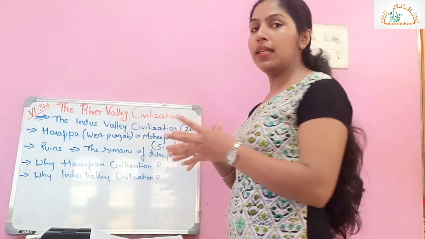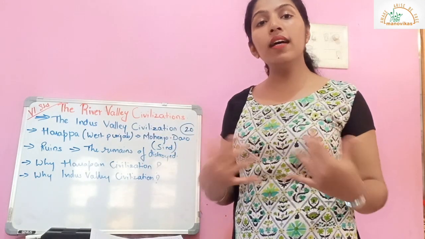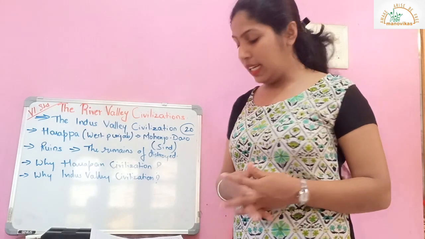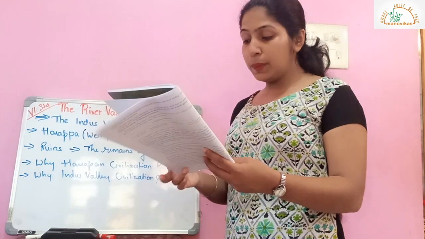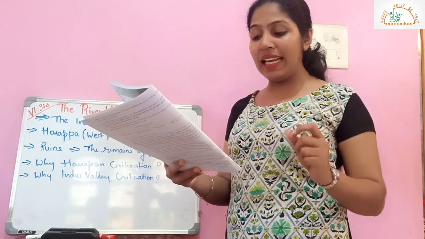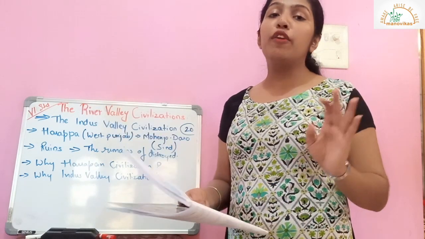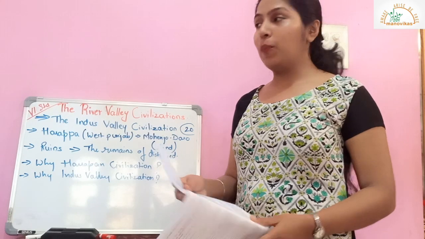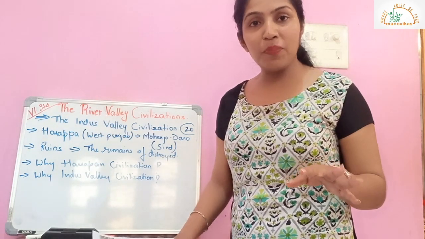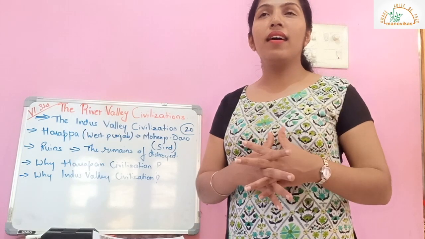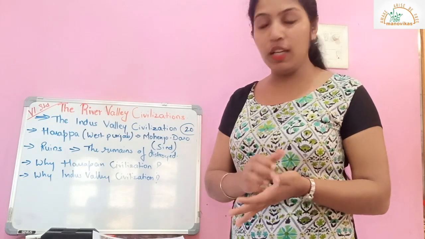And the term Indus Valley is used because the entire civilization took place near river Indus. Hence, it was termed Indus Valley civilization. This proved beyond doubt that a highly advanced urban civilization flourished in India about 5,000 years ago. So this proves that around 5,000 years ago, a very important and highly regarded civilization took place.